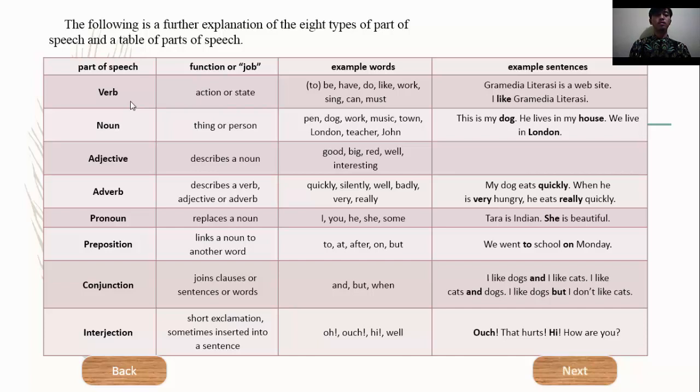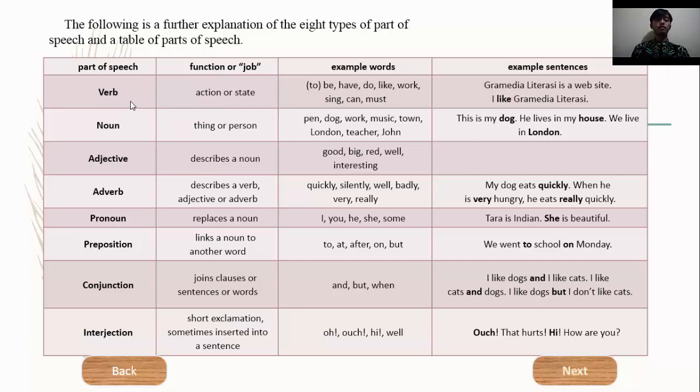Next, conjunction. Function or job of conjunction is joins clauses or sentences or words. Sample words of conjunction are and, but, when. Sample sentences of conjunction are: I like dog and I like cat. I like dog but I don't like cat. And is conjunction, but is conjunction.